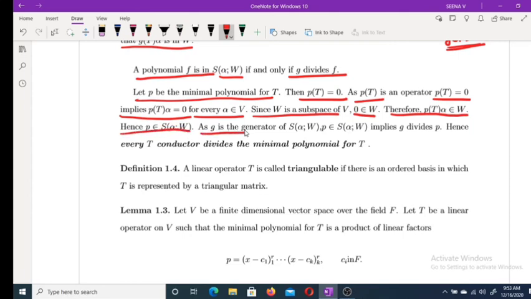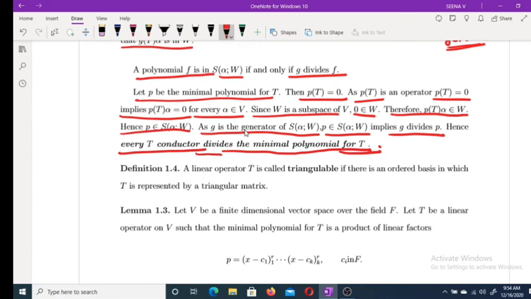But we know that G is a generator of S(alpha; W). P belongs to S(alpha; W) means G divides P. Hence, every T conductor divides the minimal polynomial for T, because the T conductor is the smallest polynomial that belongs to S(alpha; W), and every polynomial that belongs to S(alpha; W) is always a multiple of G. Okay, hope it is clear.